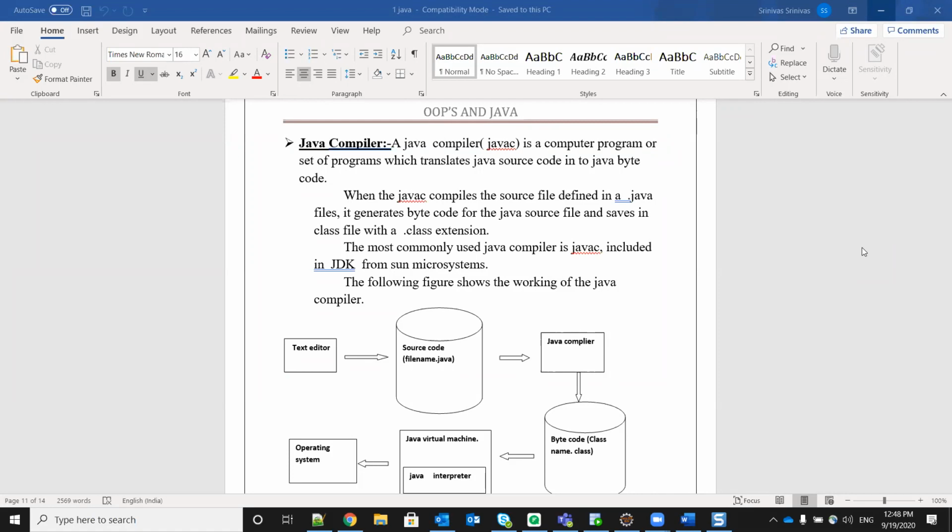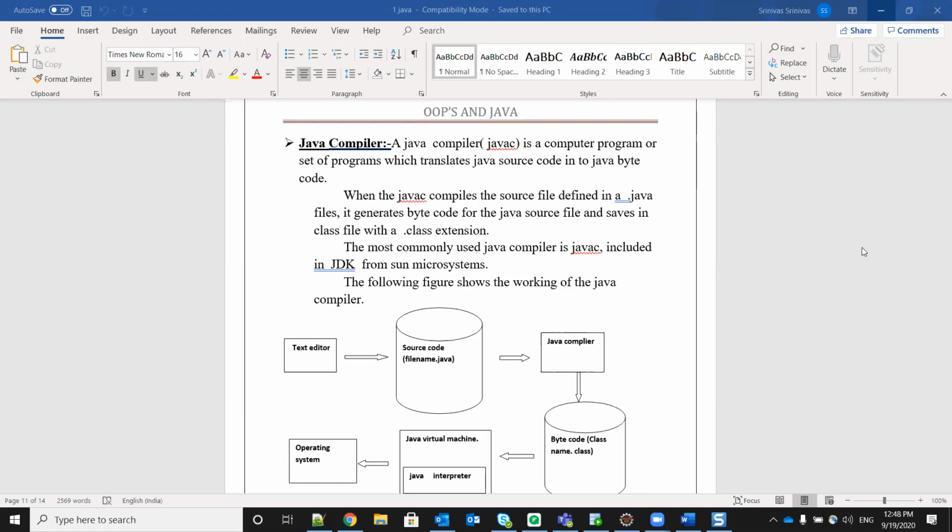So what is happening internally? What the Java compiler is doing is taking the source file. Source file means whatever program we are writing and saving in the computer. We save it with the .java extension. In the first program we have seen, hello.java, with that name we saved the program. That hello.java is nothing but the source file.